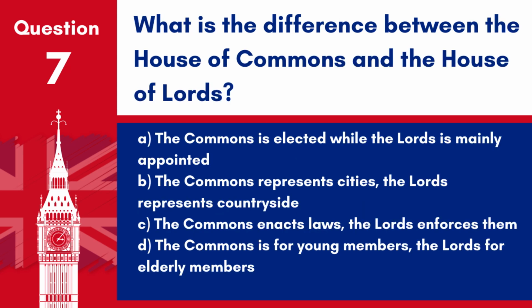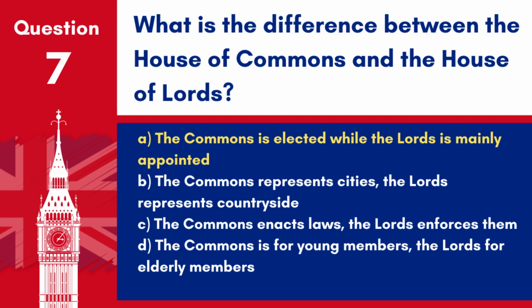Question 7. What is the difference between the House of Commons and the House of Lords? A. The Commons is elected, while the Lords is mainly appointed. B. The Commons represents cities, the Lords represents countryside. C. The Commons enacts laws, the Lords enforces them. D. The Commons is for young members, the Lords for elderly members.